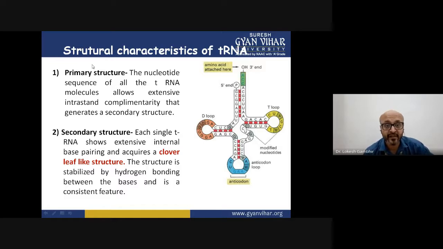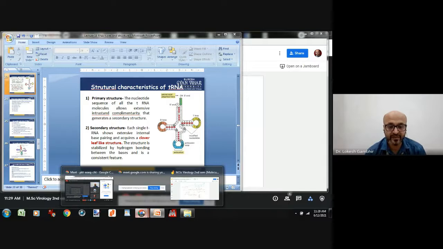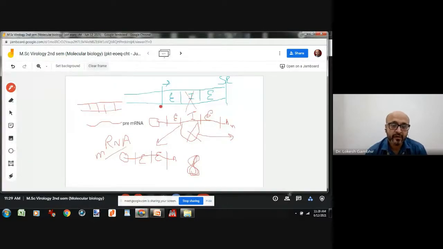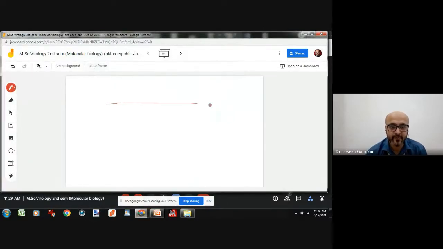So initially it was a straight line, a linear strand which had a 5 prime and a 3 prime. Somehow it folded to give a clover leaf like structure. Why? How? See, there are stretches of complementarity within this strand. Let me show you via Jamboard, then it will be much clearer. Suppose there is a single strand which is formed, and we have 5 prime here, and 3 prime here.